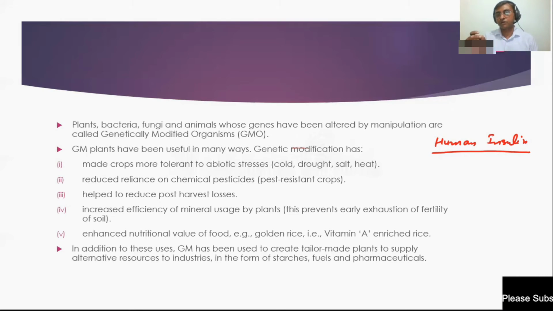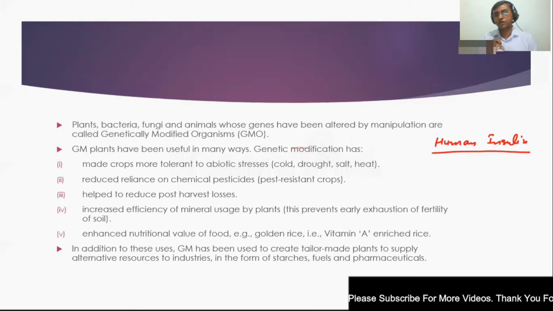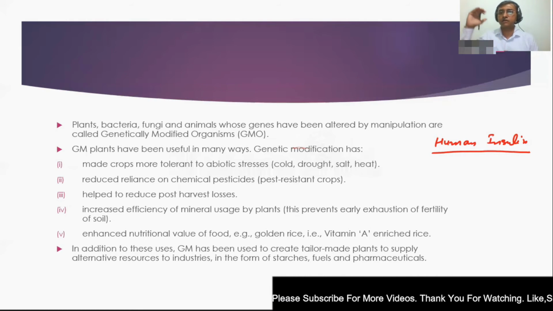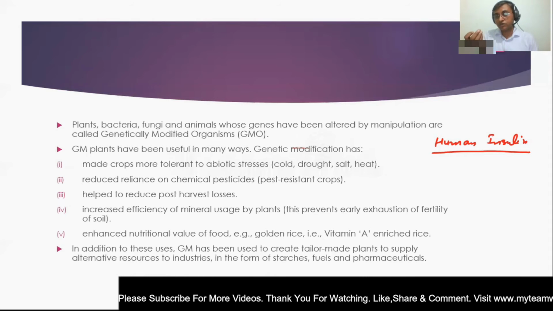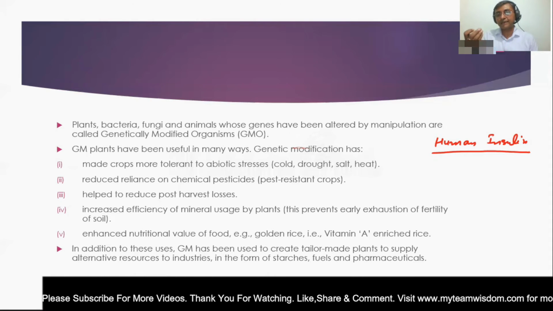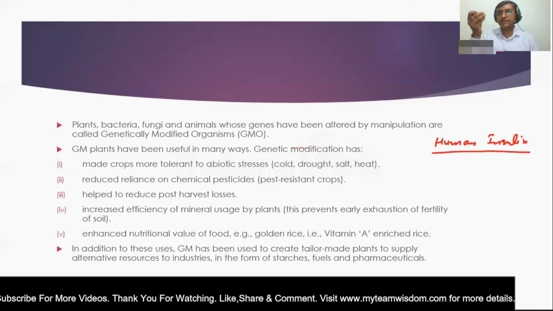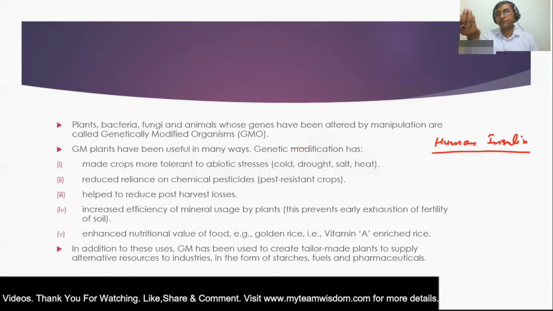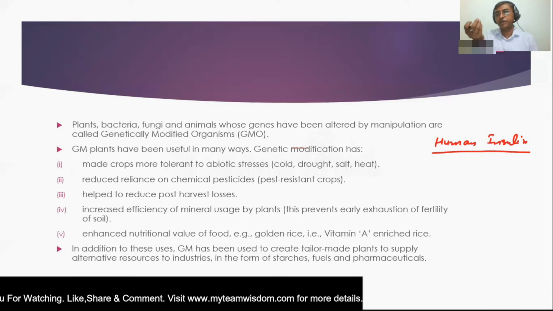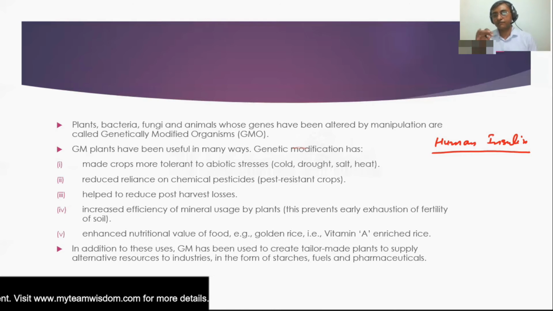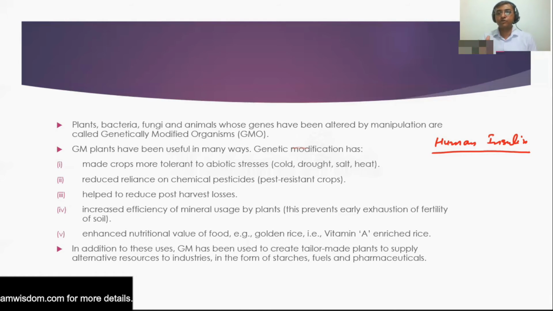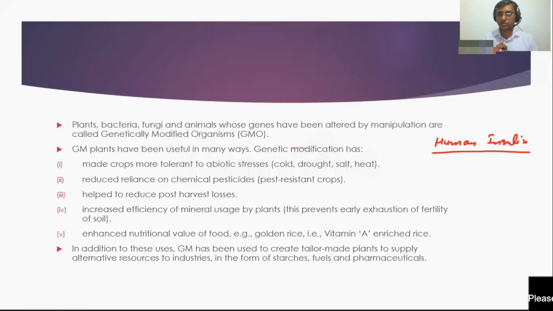Just suppose there is a plant which lives in extreme conditions, imagine it is living in a very cold condition. If we bring the gene which is responsible for keeping that plant alive in extreme cold and introduce it into our wheat, then the wheat variety that will be produced will be more tolerant to cold conditions.